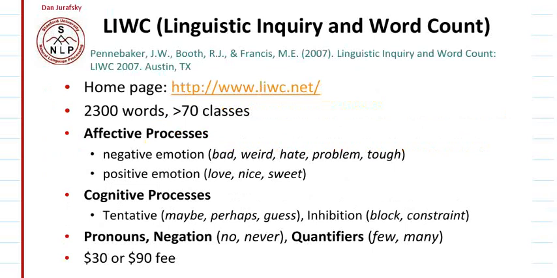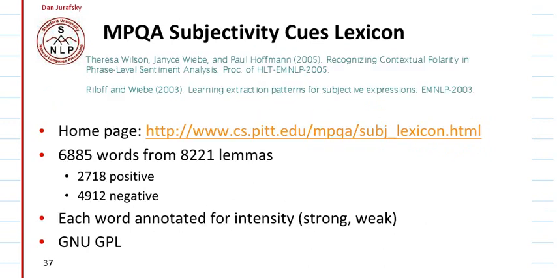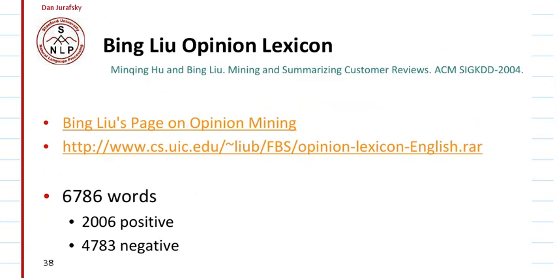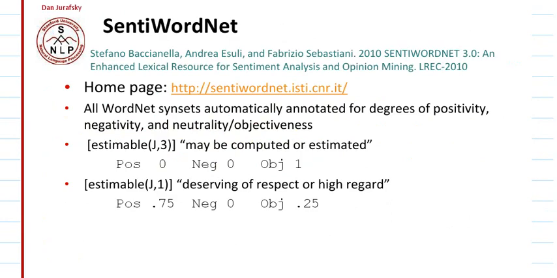Then we have the Linguistic Inquiry and Word Count corpus. It has a large number of sentiment classes, like negative emotion, positive emotion, and cognitive classes are also present here. Then we have one more, the MPQA subjectivity cues lexicon. Then we have the Bing Liu opinion lexicon. So we have these kinds of lexicons, and we have SentiWordNet, which is again a very popular corpus.